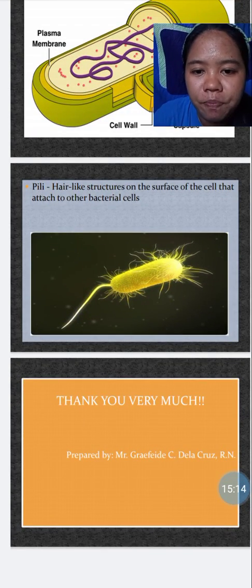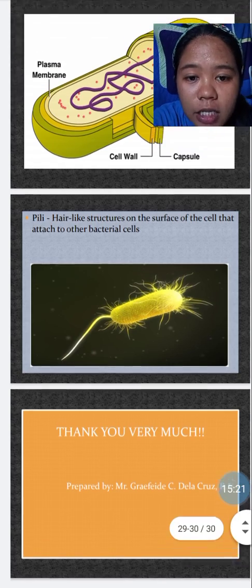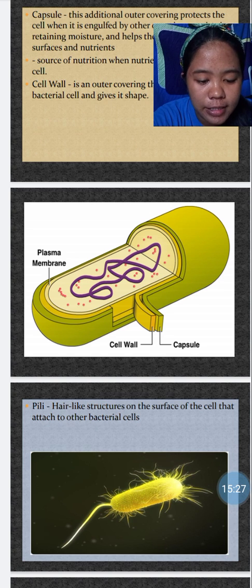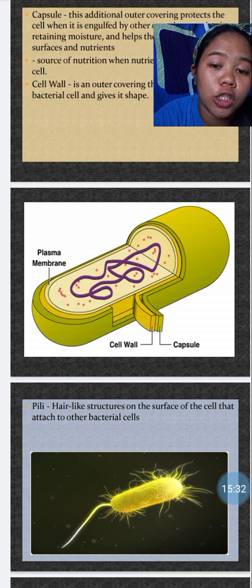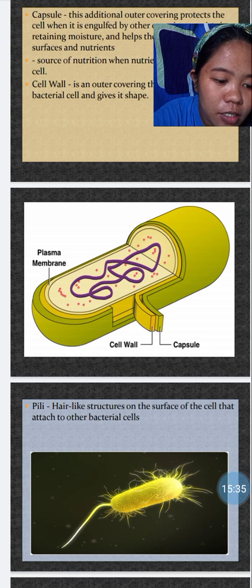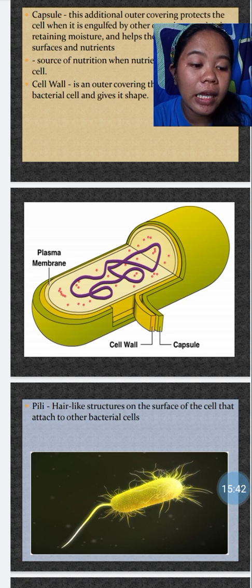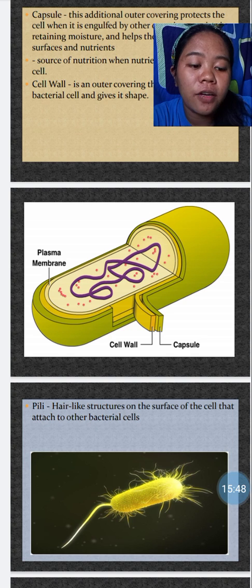Next is the pili. When we say pili, it is a hair-like structure on the surface of the cell that attaches to other bacterial cells. And pili are short hair-like structures on the cell surface of prokaryotic cells, and they can have a role in movement, but are more often involved in adherence to surfaces, which facilitates infections and is a key virulence characteristic.